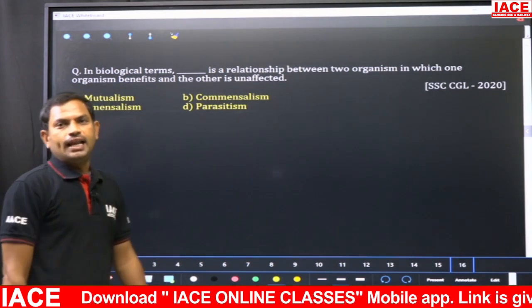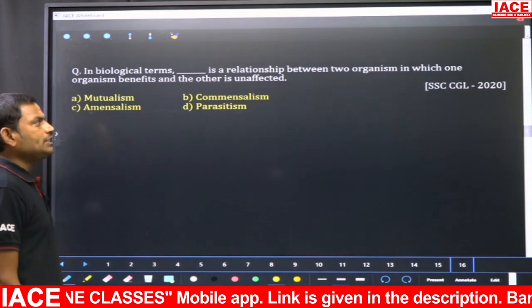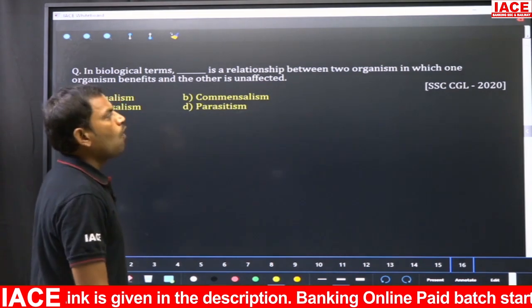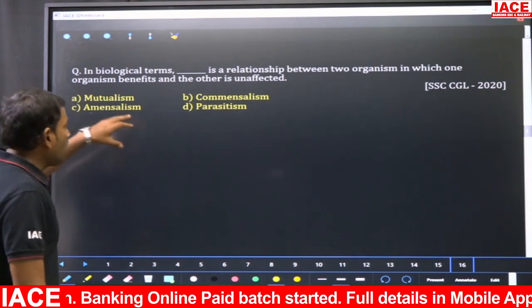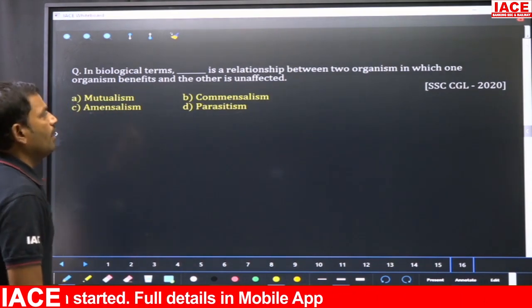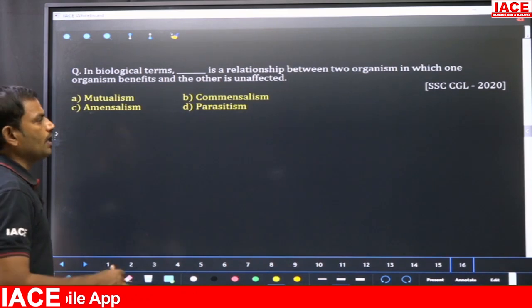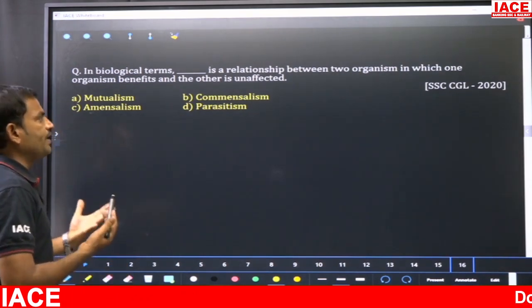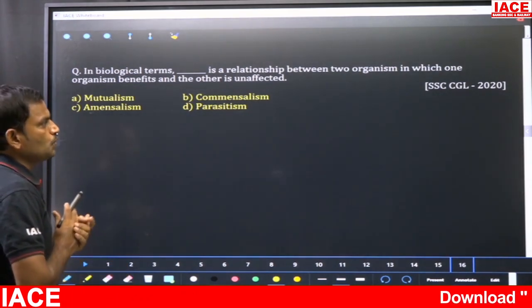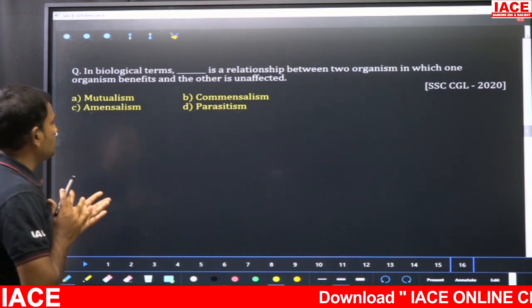In biological terms, dash is a relationship between two organisms in which one organism benefits and the other is unaffected. That means neither harm nor benefit, in such a way the situation will be. It was asked in SSC CGL 2020.